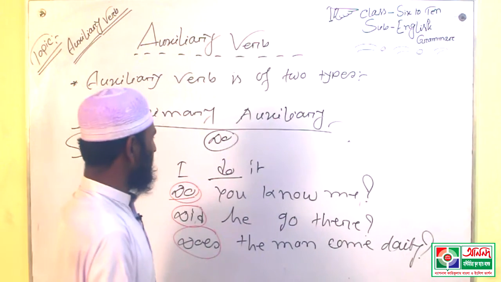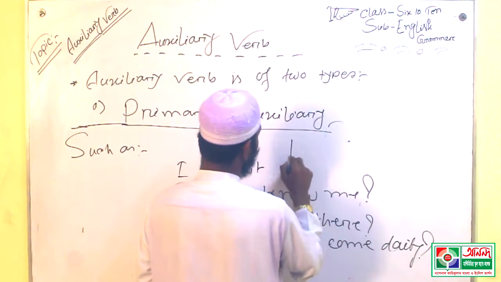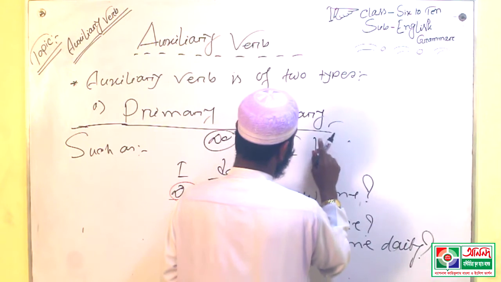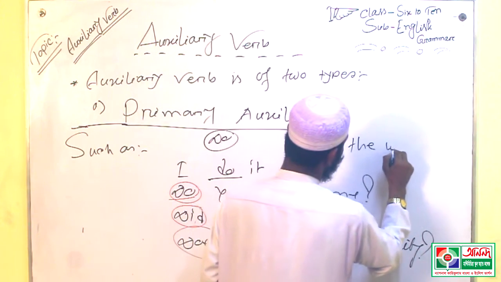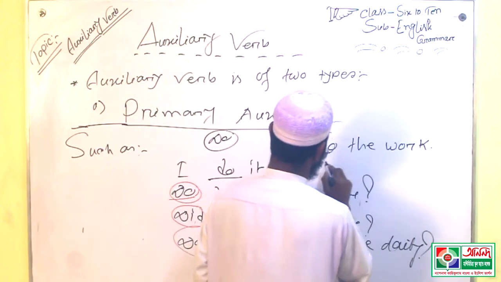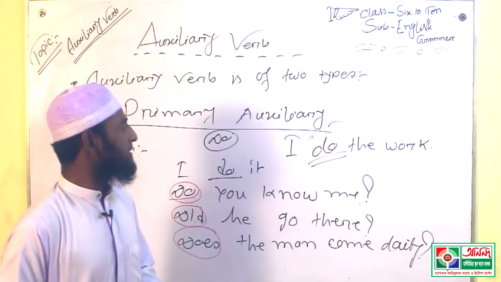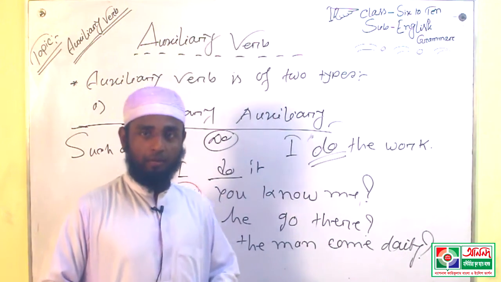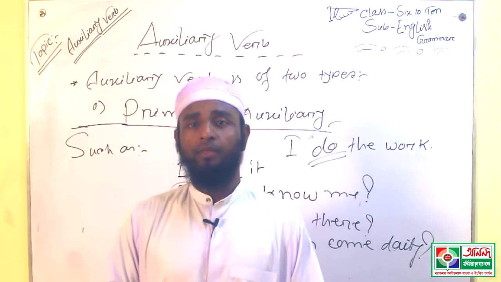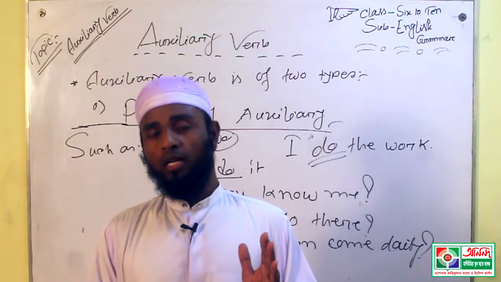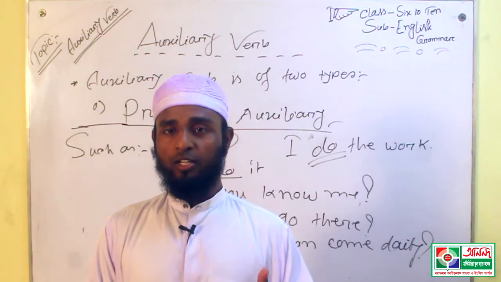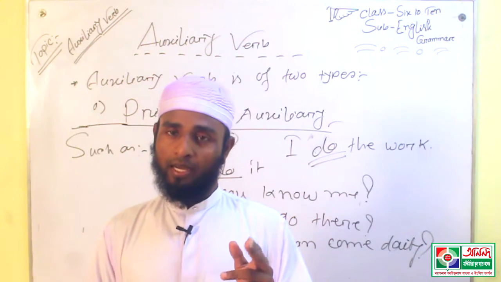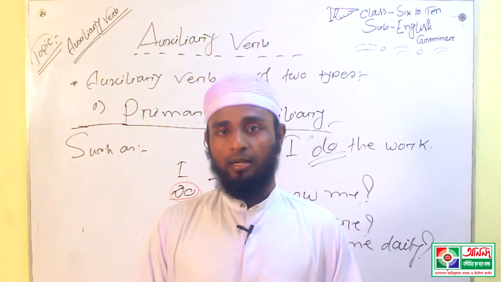Such as: I do the work. Here do is main verb, that means principal verb. That means do may be used in two ways, such as auxiliary verb and principal verb.